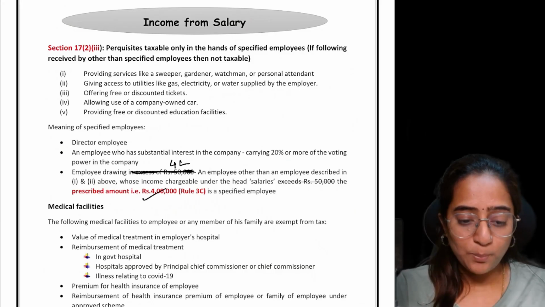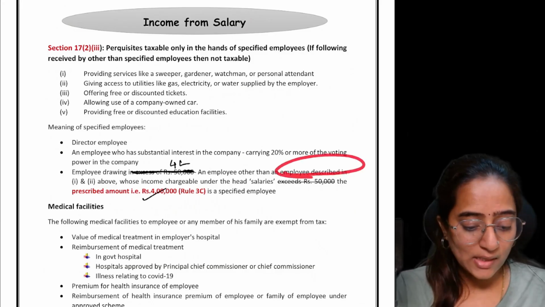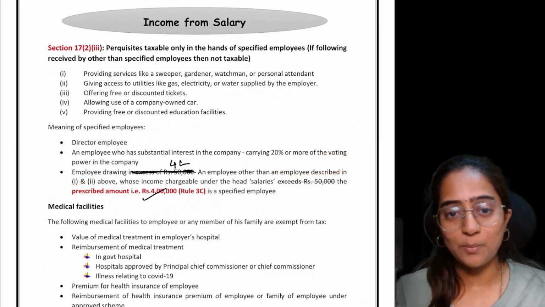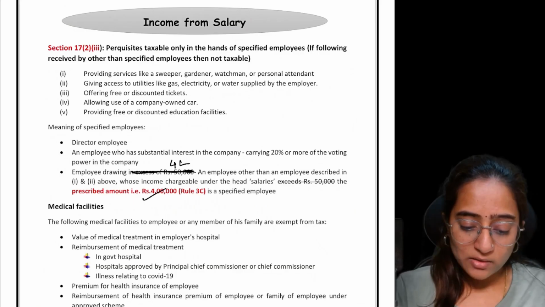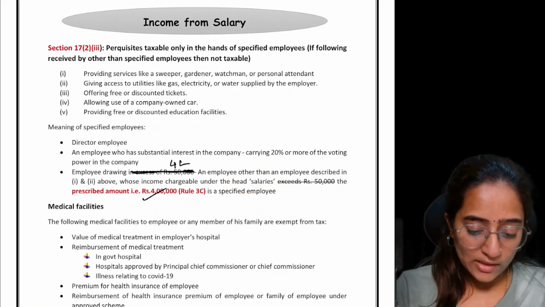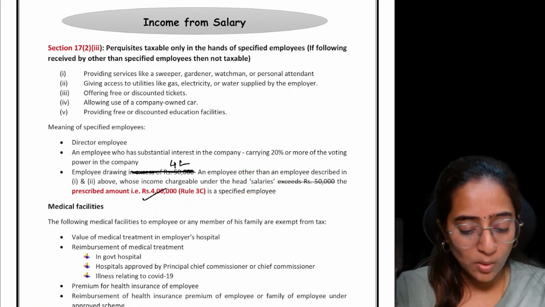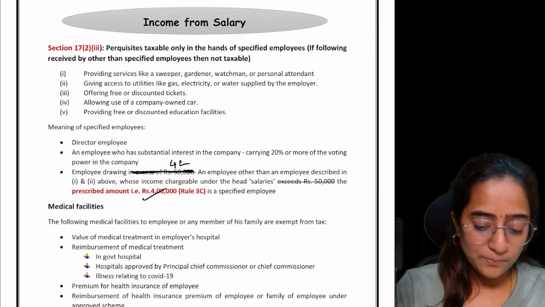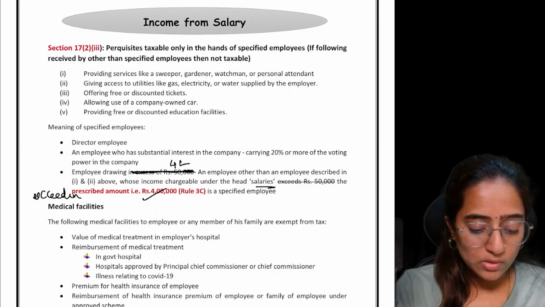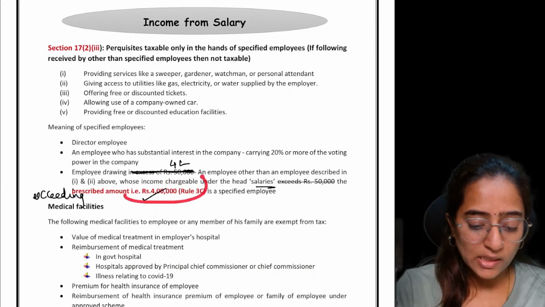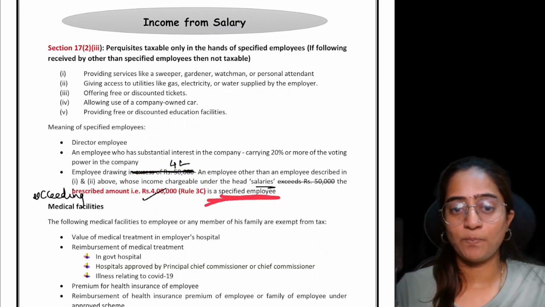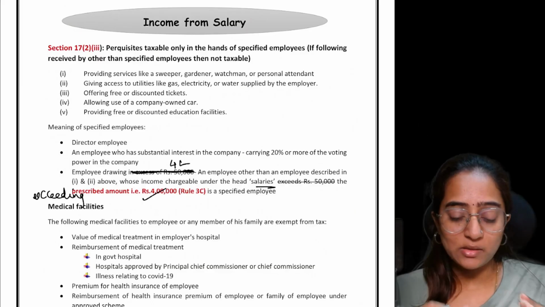An employee other than the employees described in 1 and 2, basically apart from these two people, if there are other employees coming under category 3, and the income chargeable under the head salary exceeds the prescribed amount, what is it? Exceeding the prescribed amount, that is nothing but 4 lakh rupees, is a specified employee. Clear? What is the amendment?